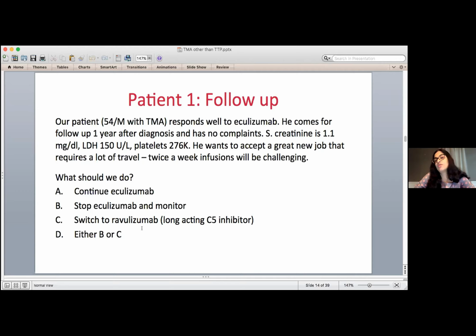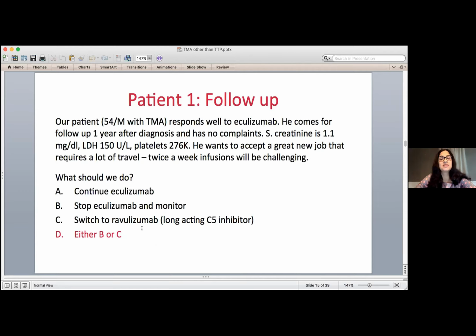But now he's been offered a great new job that requires a lot of travel. He doesn't think he can do twice a week infusions. So what are our options here? We could continue eculizumab and tell him you don't have a choice. This is saving your life. Stop the treatment and monitor, switch to the longer acting, or either B or C. And I'd say it's either B or C.